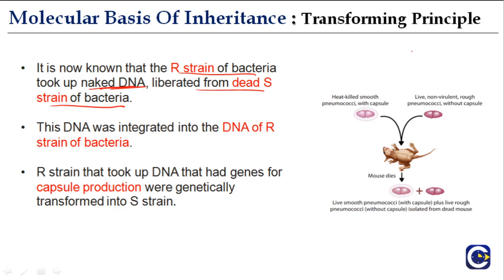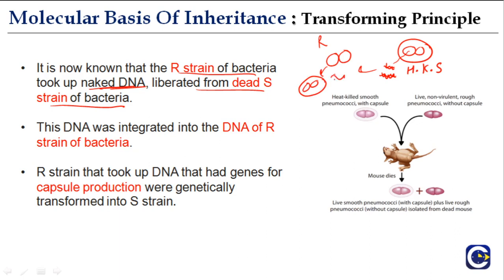So what happened is that this is the heat-killed S strain. But then certain naked DNA came out, this is the naked DNA that came out, that was taken up by this R strain, and this converted this R strain into developing a capsule and becoming virulent.